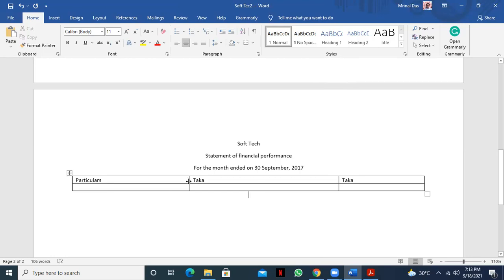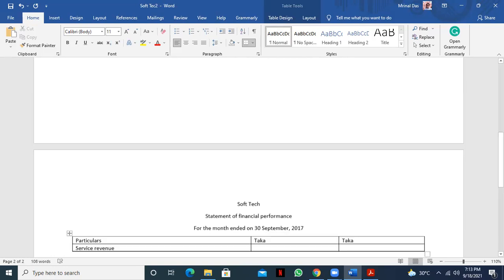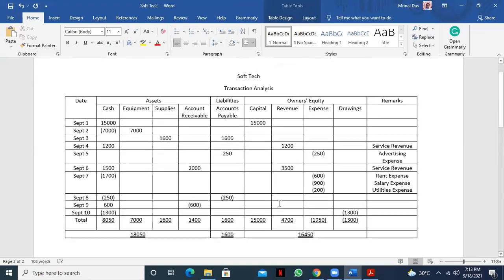Okay. Then first of all, you'll write all the revenues. So here it is service revenue. So from transaction analysis, see how much revenue is there. 4,700.